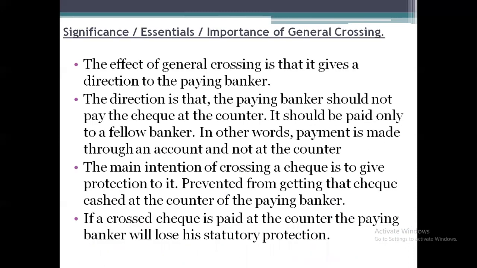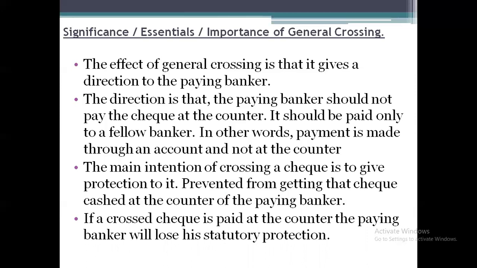Second classification: there are certain significance, essentials and importance of general crossing. So let us see one by one. The effect of general crossing is that it gives a direction to the paying banker. We have already discussed the crossing of a check. It is giving directions to the bank to make the payment to the customer through the customer's account.